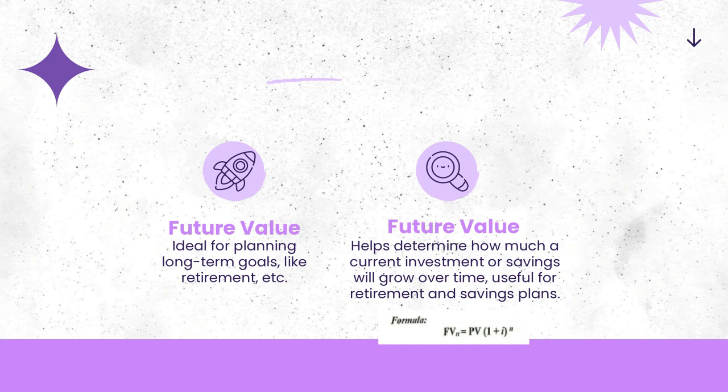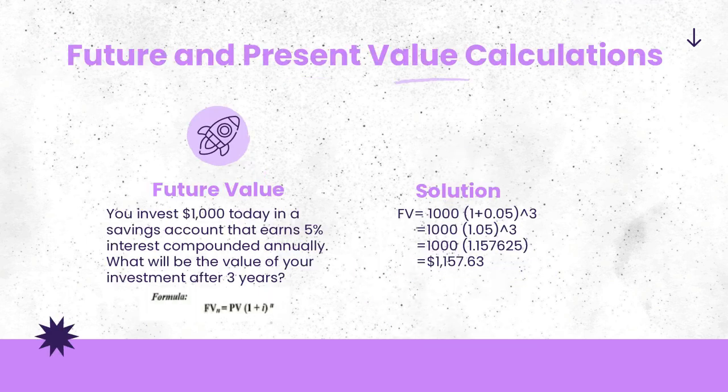This can be done using formulas such as the compound interest formula: FV equals PV multiplied by (1 plus R) raised to N, where FV is the future value, PV is the present value, R is the interest rate, and N is the number of periods or years.